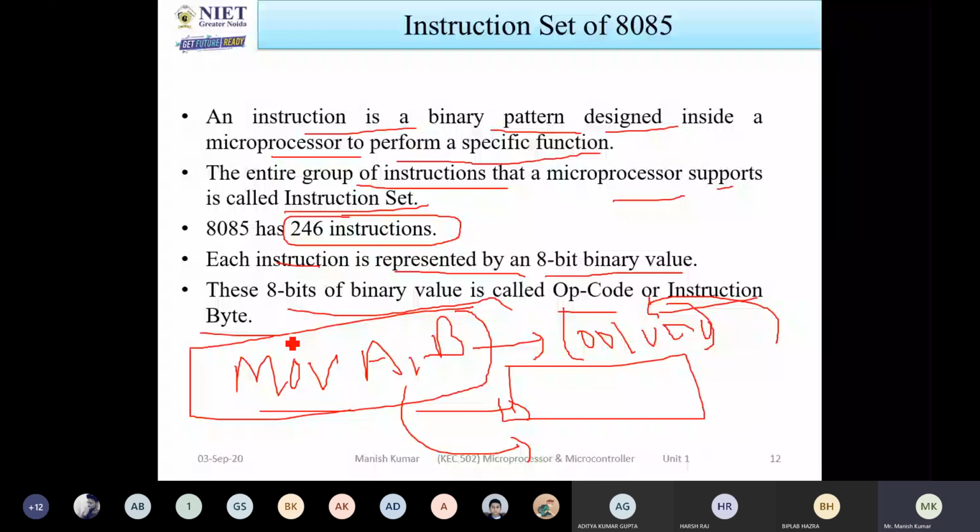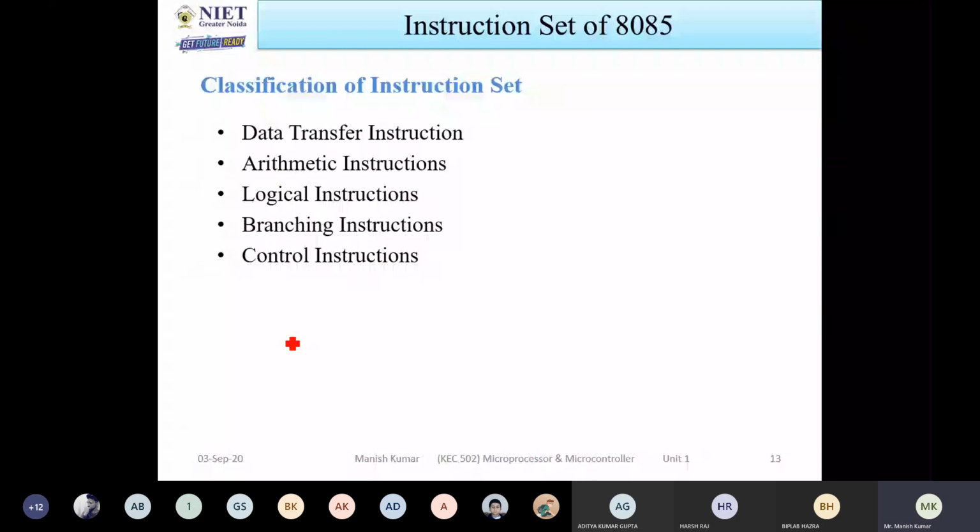This is the classification of the instruction set. I have classified it into five different parts: data transfer instructions, arithmetic instructions, logical instructions, branching instructions, and control instructions. These instructions you have to study one by one.